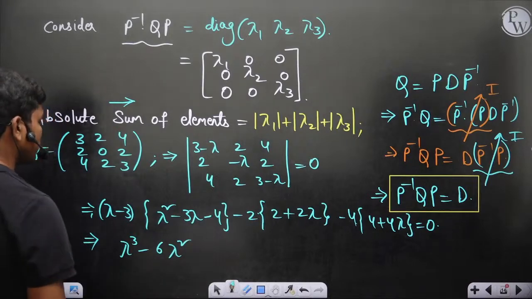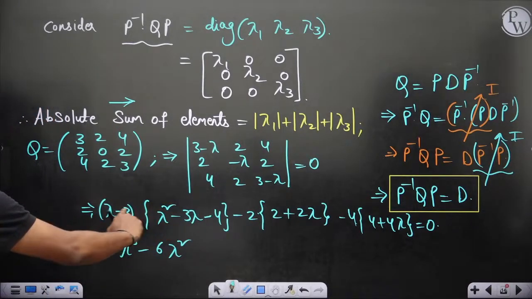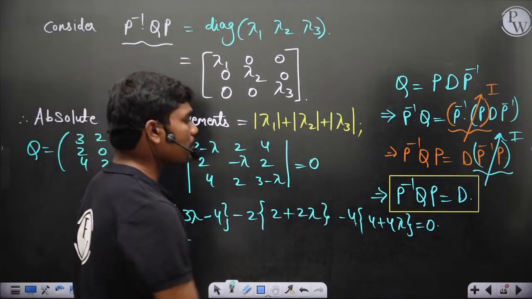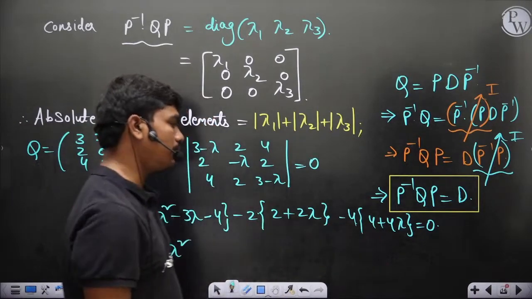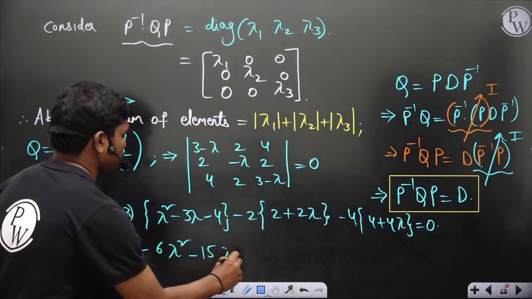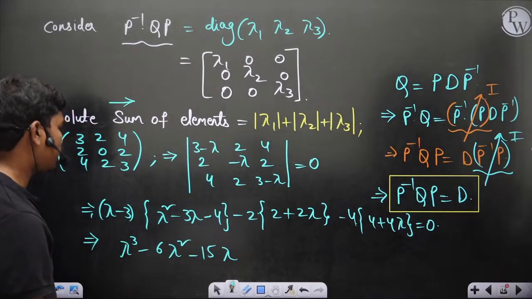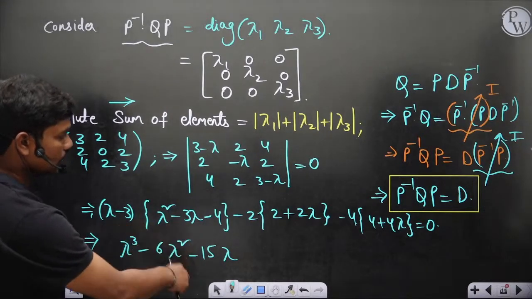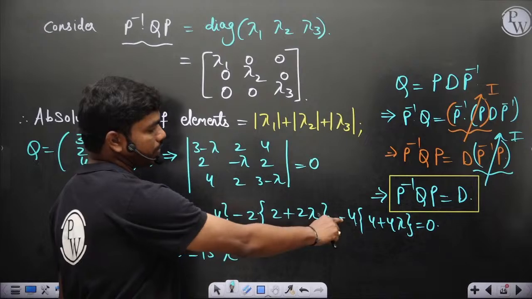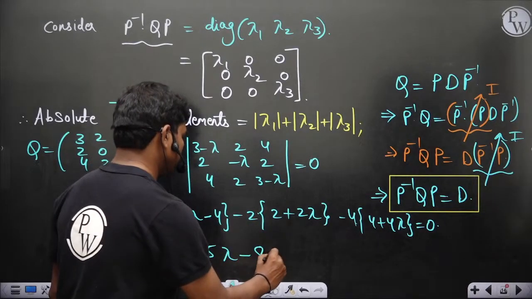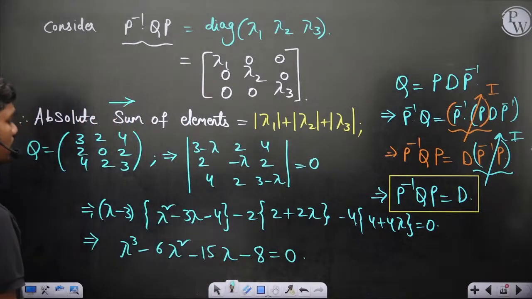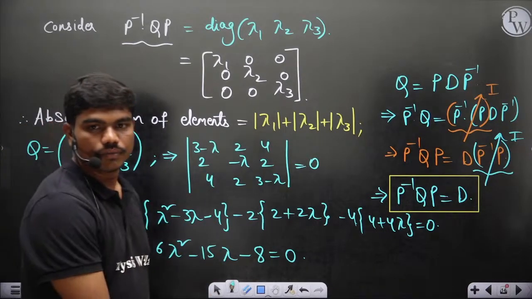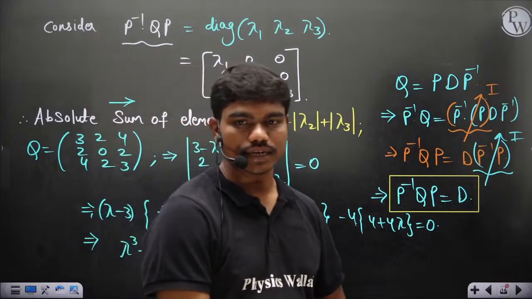correct? Then lambda terms, lambda into minus 4 minus 3. So this is plus 9 lambda minus 4 lambda, 5 lambda, 5 minus 4 lambda, 1 lambda, 1 minus 16 minus 15 lambda. Then determinant. So what would be the determinant actually? 3 into 4, 12, 3 4s are 12, 12 minus 4, 8, 8 minus 16 minus 8 is equal to 0. Okay. So then if you see, 1 minus 15 is minus 14, minus 6 minus 8 is also minus 14. Yeah, that is 8, no? Correct. That's the mistake we made. That should be minus 8.